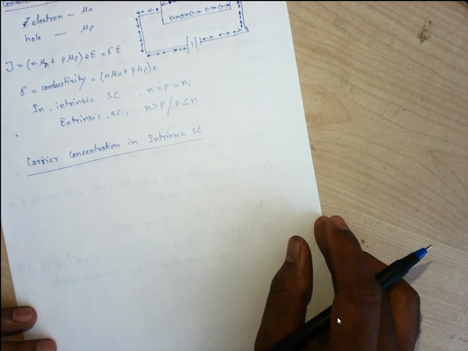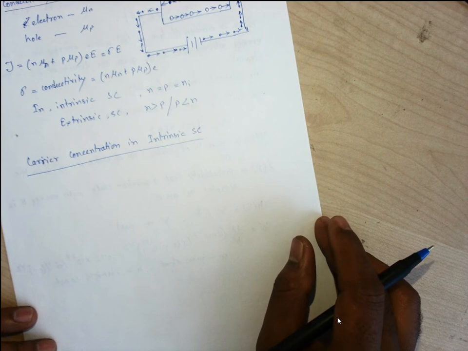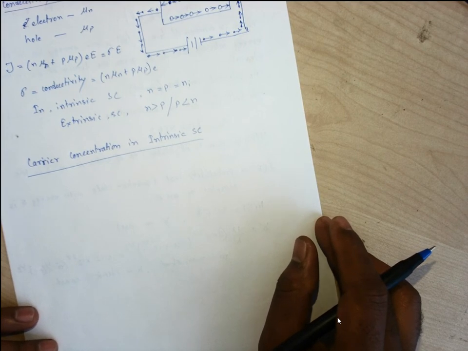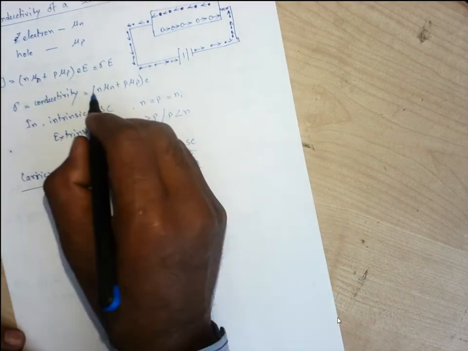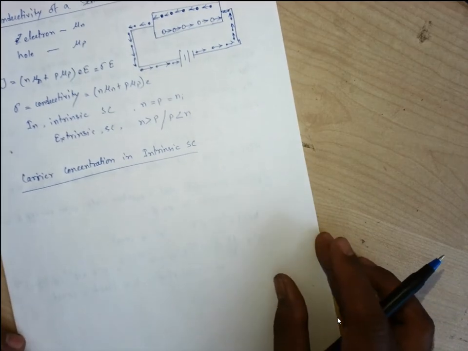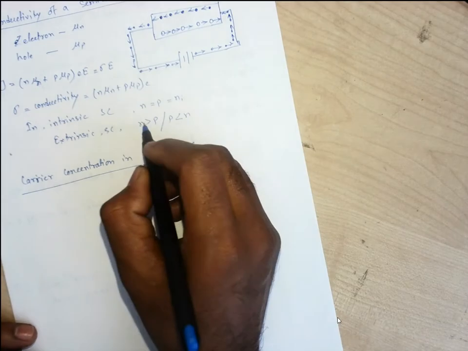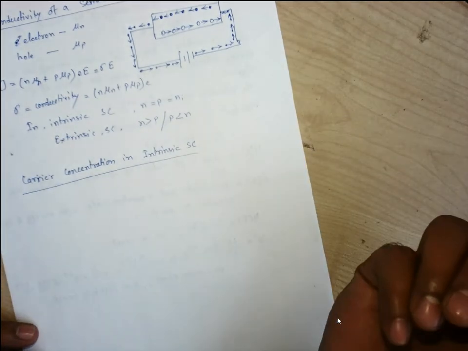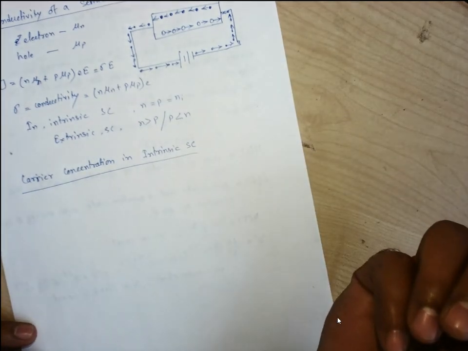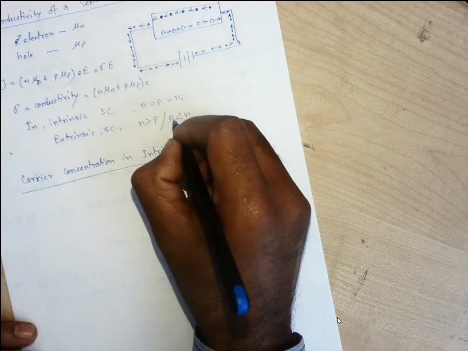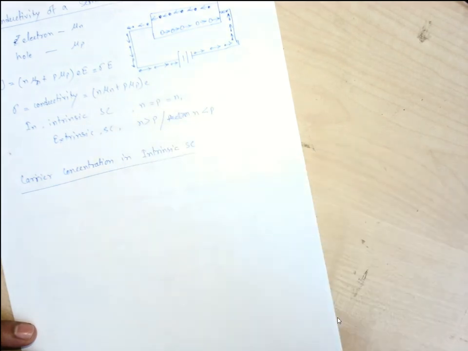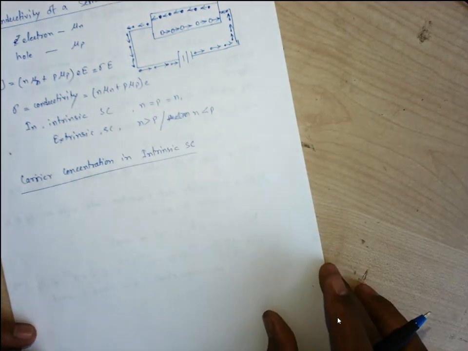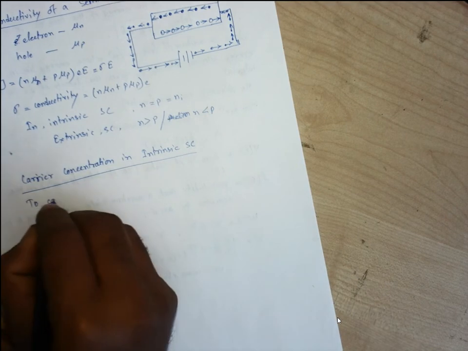Now, when we go with the calculation of the conductivity, it is our duty to find out the concentration of either electrons or holes, right? The numbers of electrons and holes determine the conductivity of that semiconductor, whether N is greater than P or N is less than P. So to calculate conductivity,